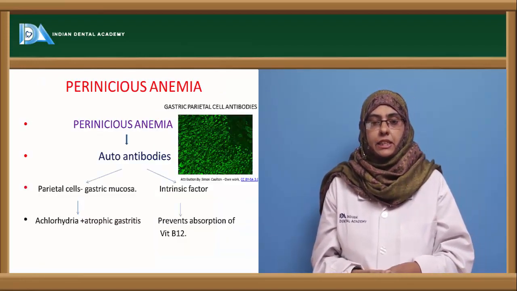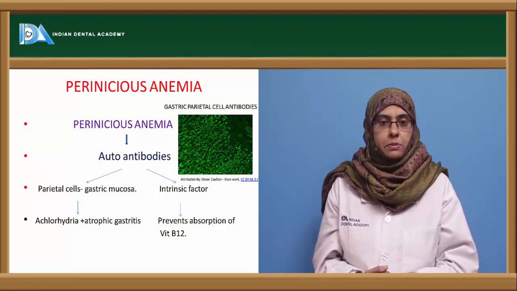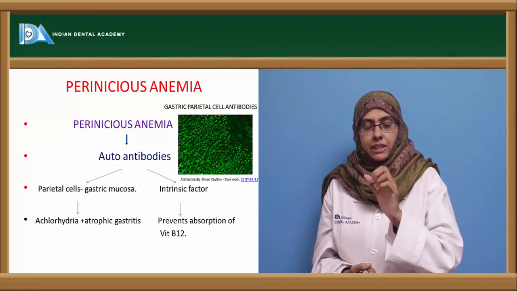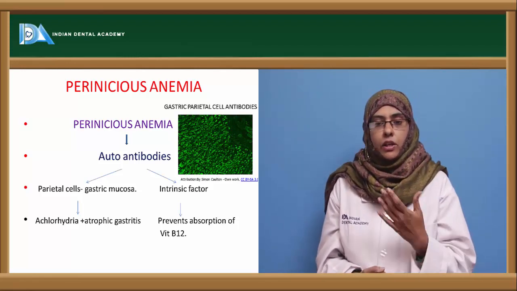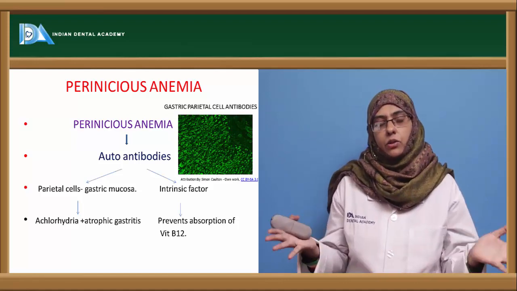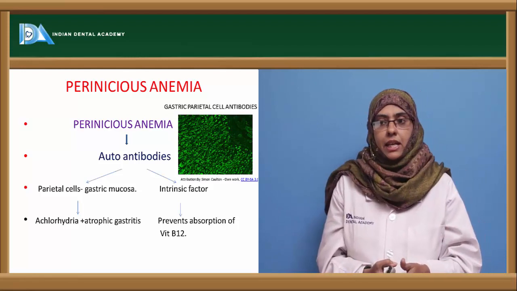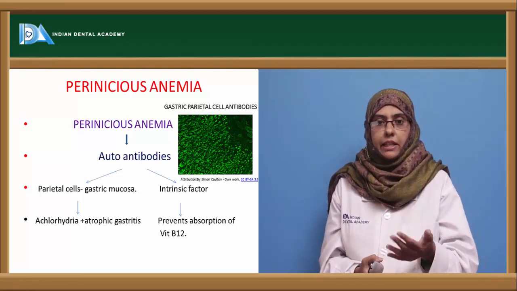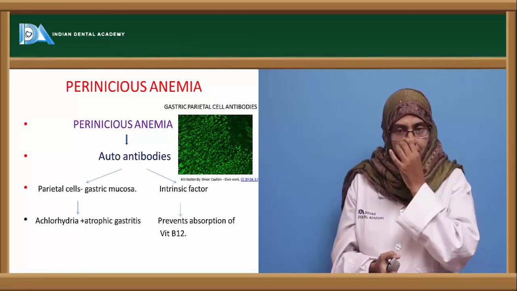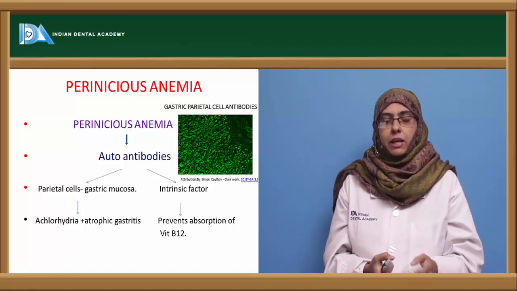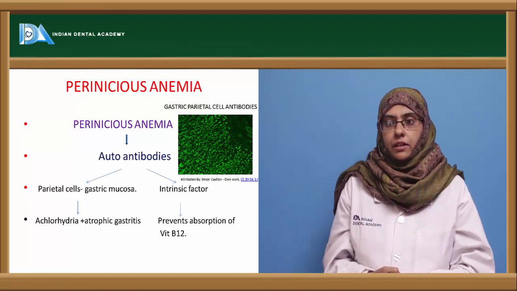Next is pernicious anemia. Pernicious anemia is included over here in the organ specific category because certain specific cells are targeted by the autoantibodies. Here the autoantibodies are directed against two important components. One is the parietal cells present in the gastric mucosa, leading to achlorhydria and atrophic gastritis. So destruction of these parietal cells by the autoantibodies can lead to achlorhydria and atrophic gastritis.